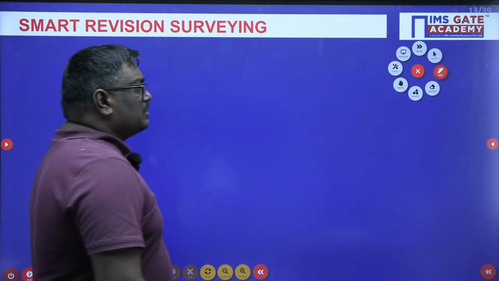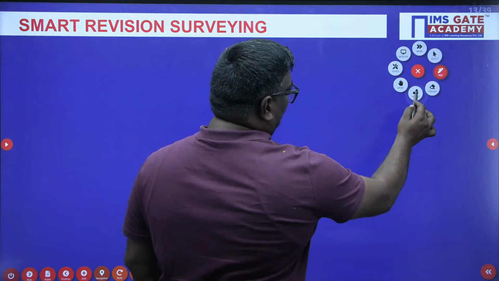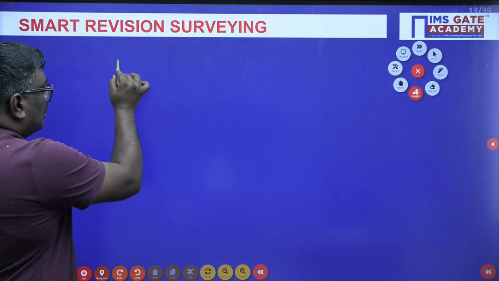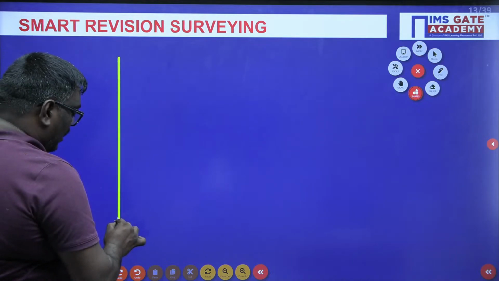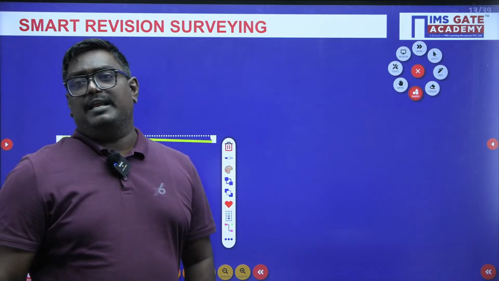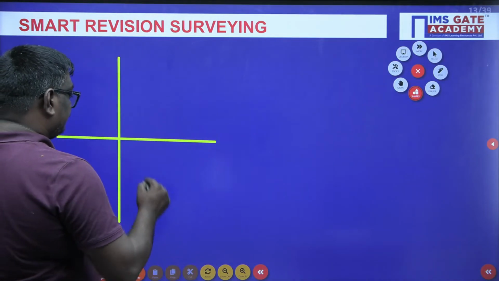Okay, now my dear students, this is a very, very important topic. The topic here is whole circle bearing, and also we have reduced bearing.